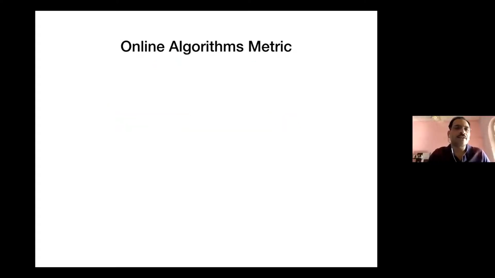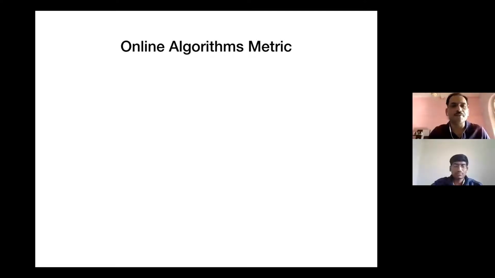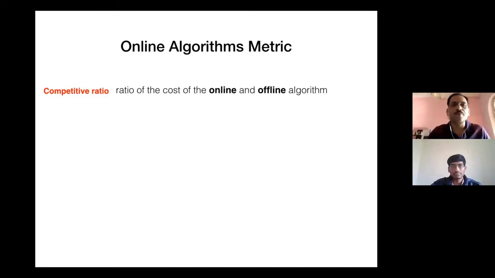Once we say that we're going to look at online algorithms, the first thing we should also state is what is the metric with respect to the online algorithms, which is slightly different from our usual metrics. So let me specify what that is going to be. This is what is known as the competitive ratio. It takes the ratio of the cost of an online algorithm, which only works on causal information, and an offline algorithm, which is allowed to know everything in the future.